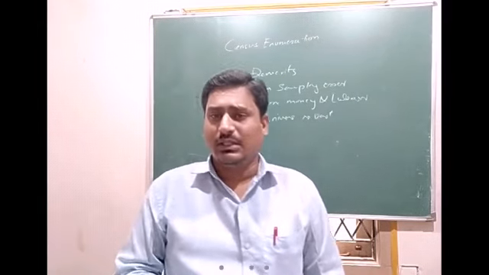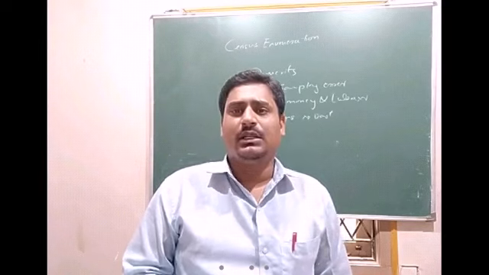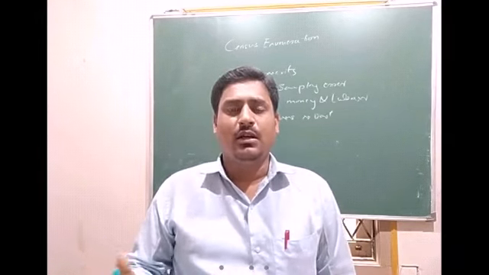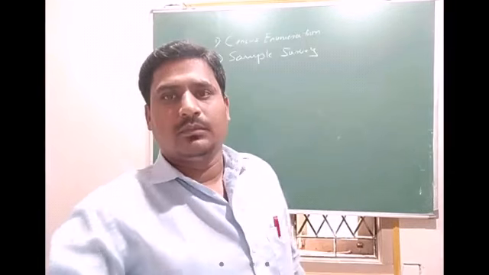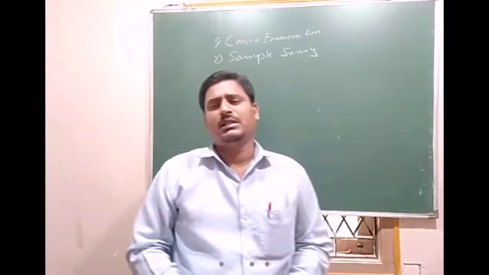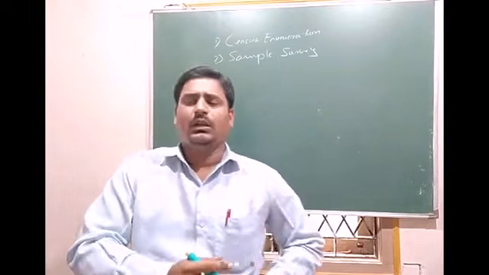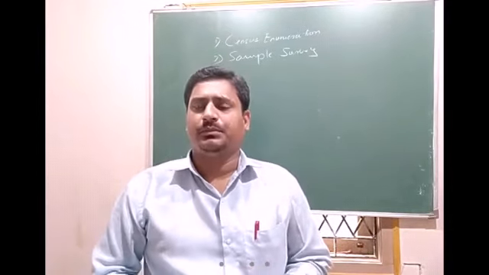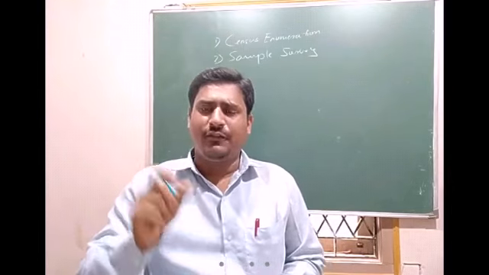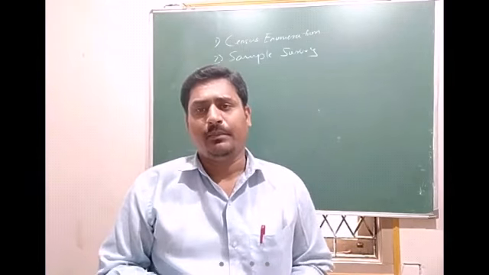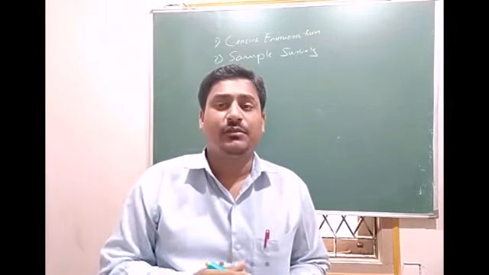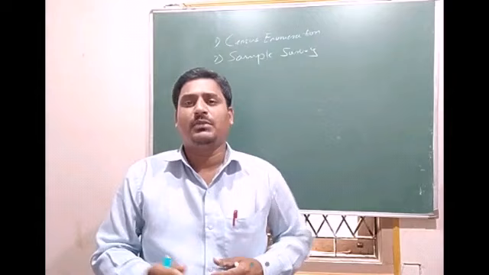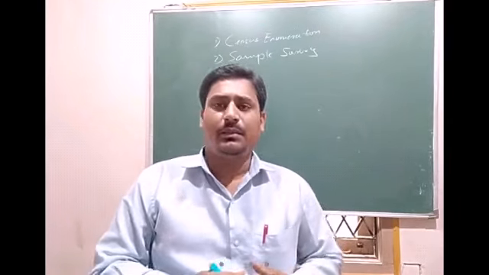So once again, census enumeration means complete enumeration of each and every unit of the population. Sample survey means here we don't go to collect information from each and every unit. Instead, we select a few samples randomly, collect information from those samples, come to a result, and assume that the result belongs to the entire population.